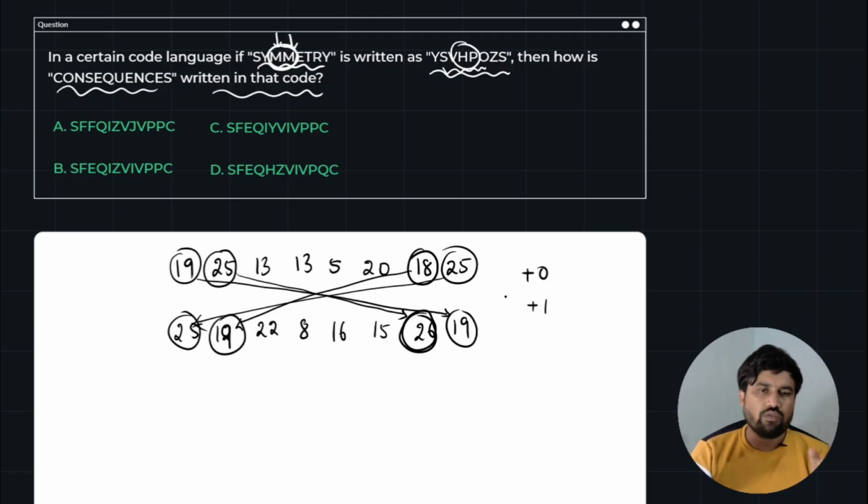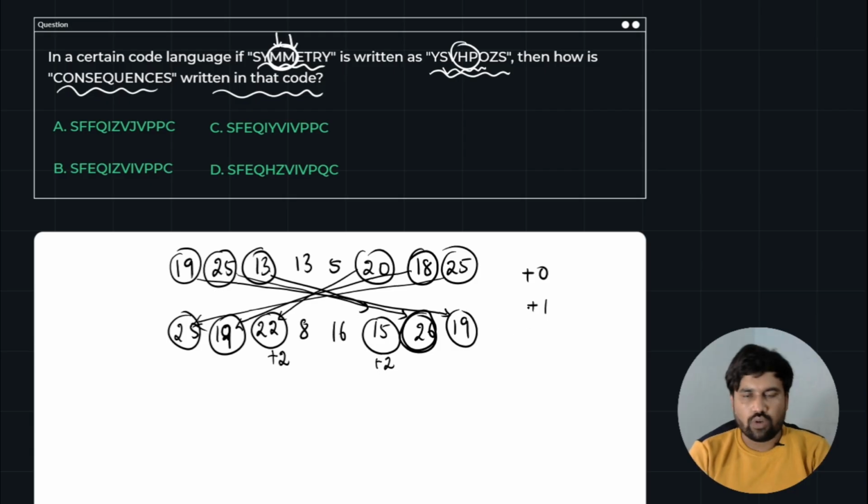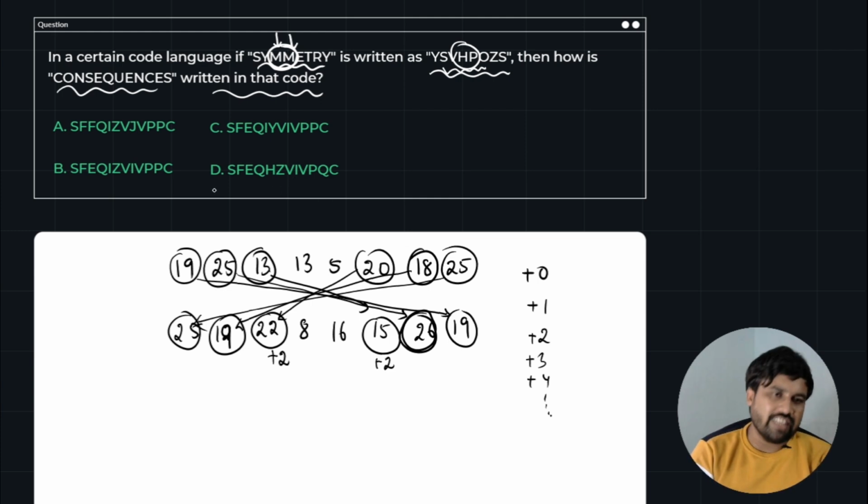So remember guys, first went to last, last went to first, and second went to last but one, and last but one went to the second place. So they are swapping the positions and increasing the values. So see, 13 went from the third position from the end, but it becomes +2, and 20 came to the third place, but it becomes +2. So gradually they are adding +0, +1, +2, +3, +4 and so on, and the positions are swapping themselves. So you can do this problem by eliminating the options, not by finding the total output.